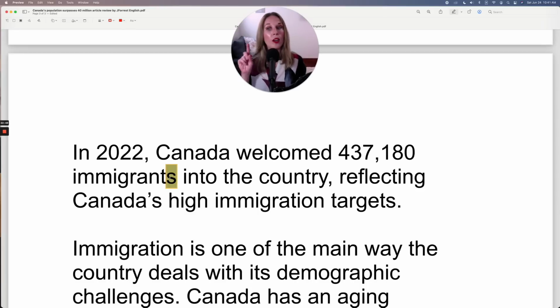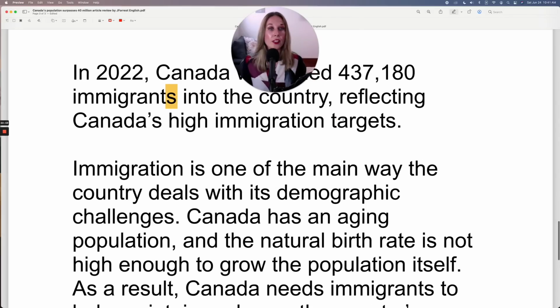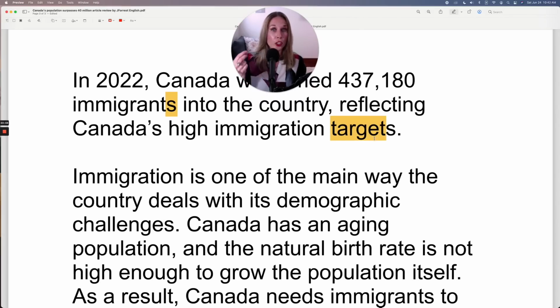And remember, the S goes on the noun, immigrants, into the country, reflecting Canada's high immigration targets. Now, because this is a target, remember, when you're talking about reaching or achieving that, you can use the verb hit. We hit our target. We hit our target, which means you reached or achieved that target.